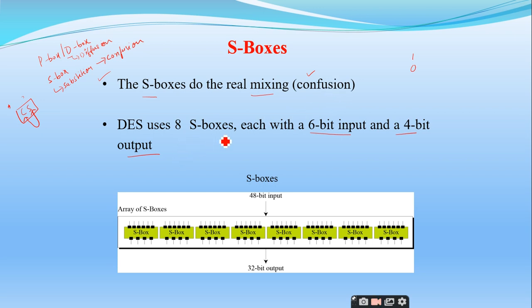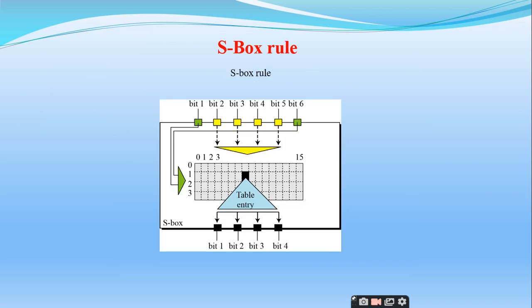DES uses 8 S boxes as we have discussed. These are the array of S boxes. We have 6-bit input for each S box and 4-bit output for each S box. This is the S box rule, very important.